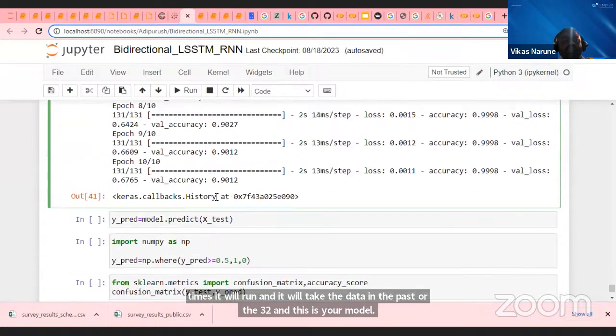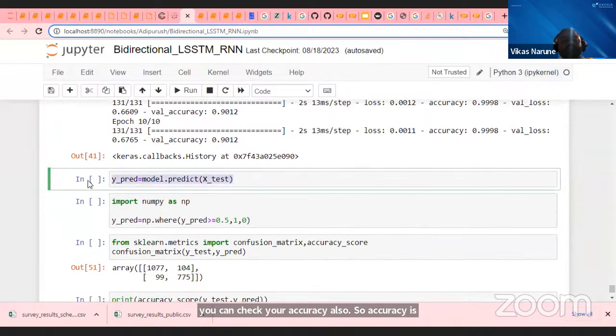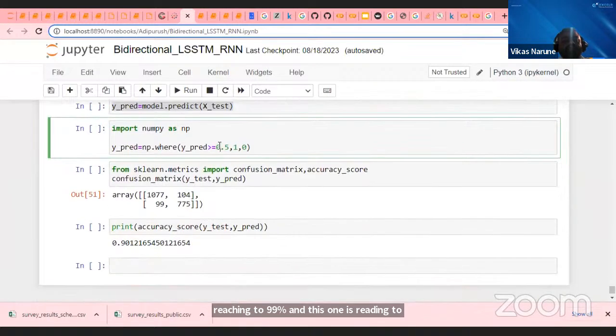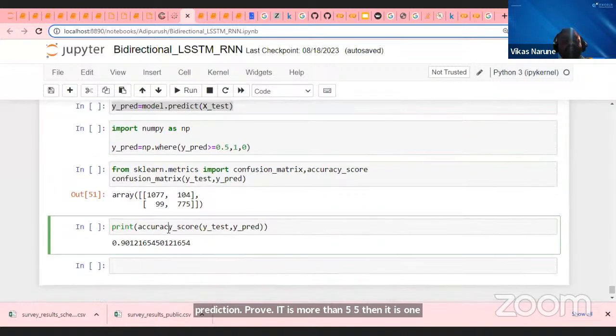Once your model training is complete, you can check your accuracy also. Training accuracy is reaching 99%, and this one is reaching 90%. You can do model.predict and check where the prediction probability is more than 0.5, then it is 1, meaning fake news. Otherwise, it's genuine news, 0. This is the condition I have written, and I can check the accuracy score coming to 90%.